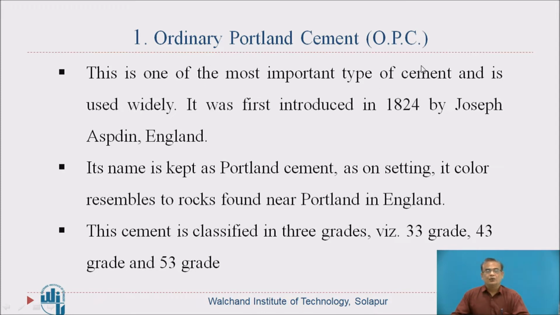Ordinary Portland cement, OPC. This is one of the most important type of cement and is used widely, remember. It was first introduced in 1824 by Joseph Aspdin, England. Its name is kept as Portland cement because on setting its color resembles a rock which is found near Portland in England. This cement is classified in 3 grades, namely 33 grade, 43 grade and 53 grade. So OPC is used very widely. Everywhere you will find that OPC is being used.